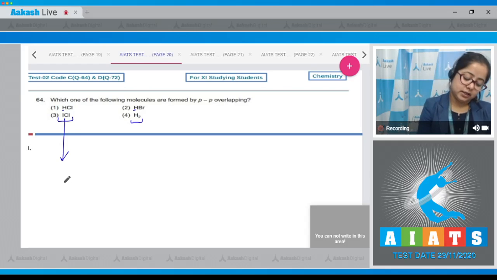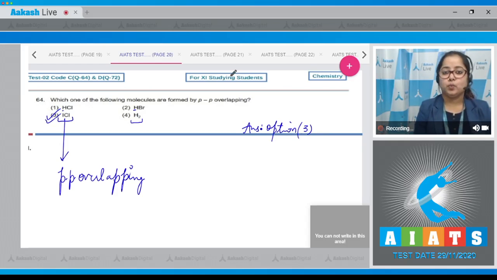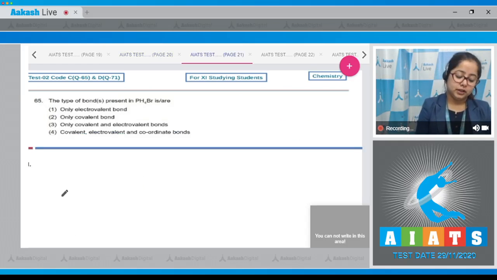That means the correct answer is, here I'm writing p-p overlapping is involved. That means the correct answer is option number 3. So answer is option number 3. Moving to next, which is question number 65. Let's read the question. The type of bonds present in PH4Br is.